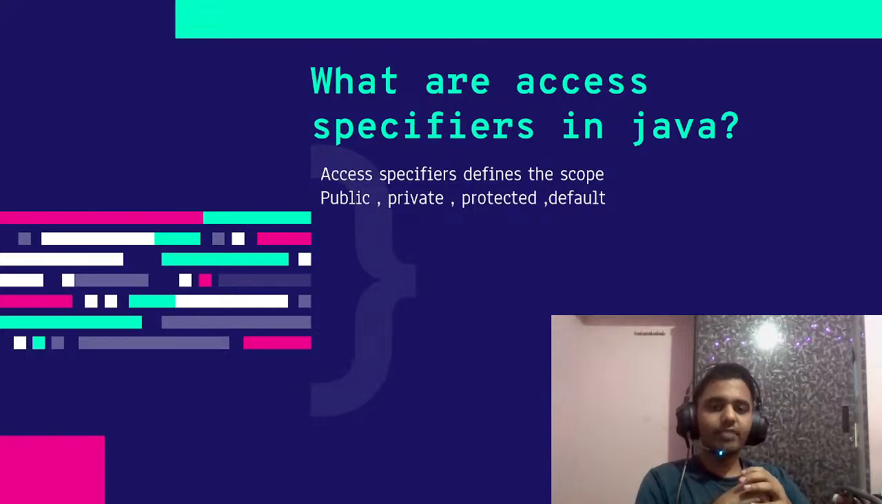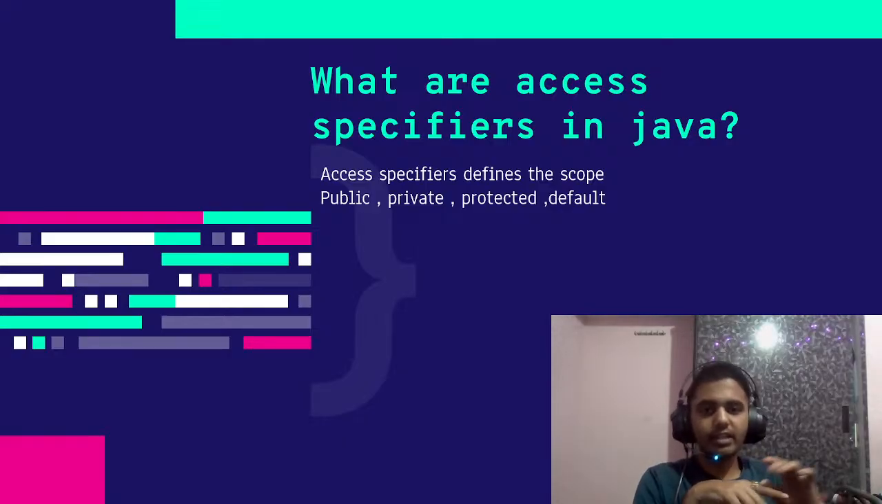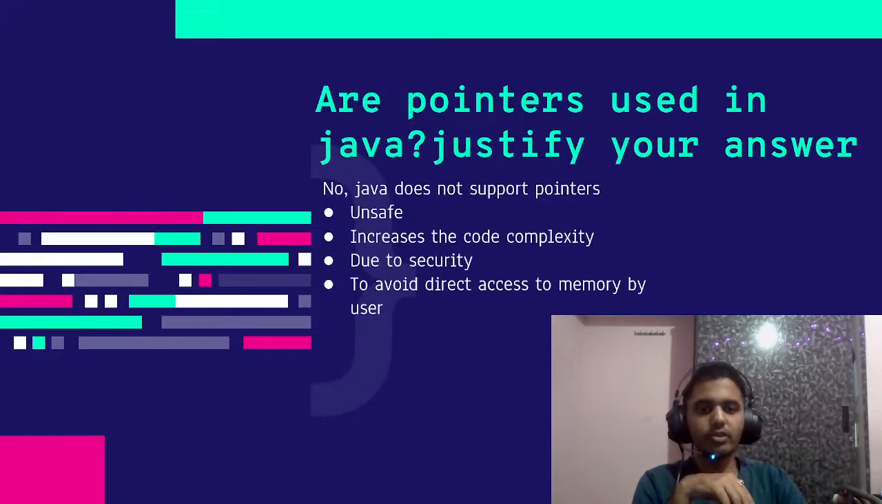What are access specifiers in Java? If you have used Java previously, or any language in common, there are access specifiers. Access specifiers define the scope of your variables, classes, methods, and all that. If some method or variable is public, you can access it from anywhere. If it's private, you can access it only within that class. And there are also protected and default. They will not ask you about each one individually if they are only asking what the access specifiers are. Let's move on to the next question.